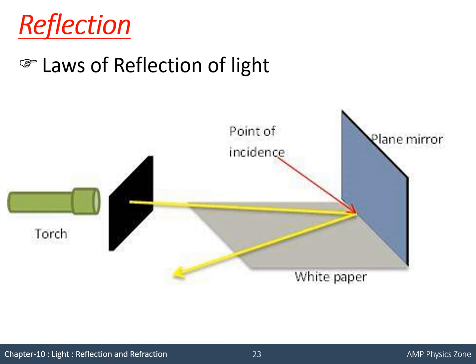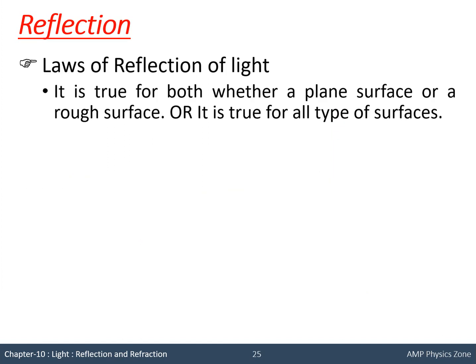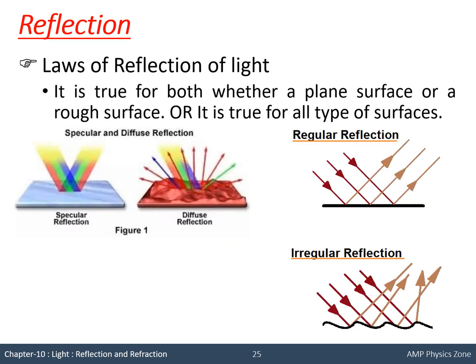Now you should remember that this law is true for all types of surfaces, whether it is a rough surface or a polished surface. The law of reflection holds true for any type of surface available. You can check here that two types of reflection are there. One is called specular reflection, the second is called diffuse reflection. Specular reflection is also known as regular reflection, and diffuse reflection is also known as irregular reflection.